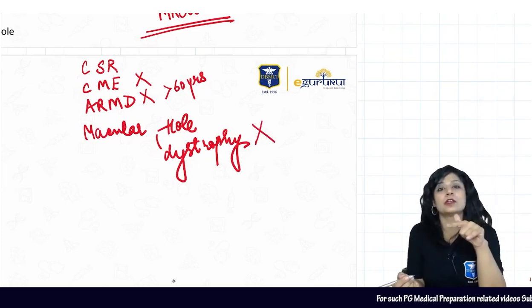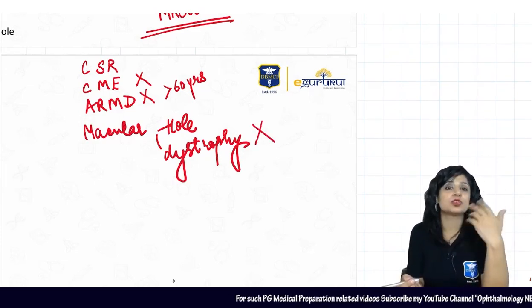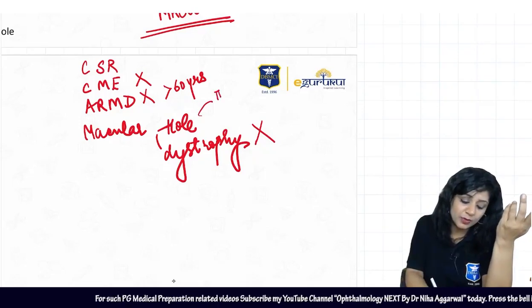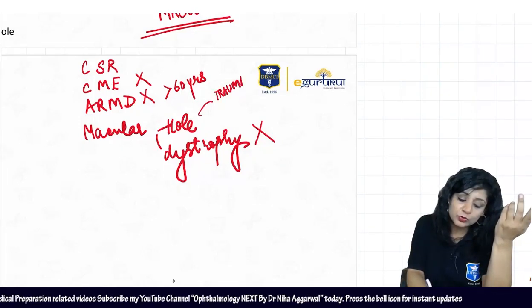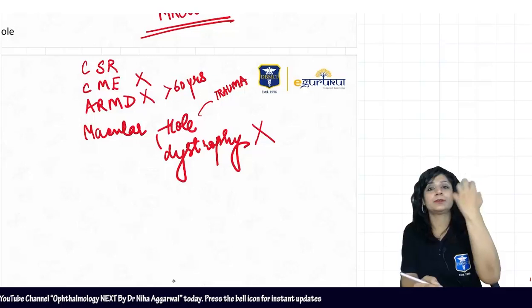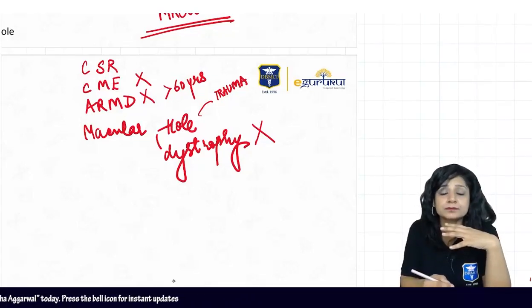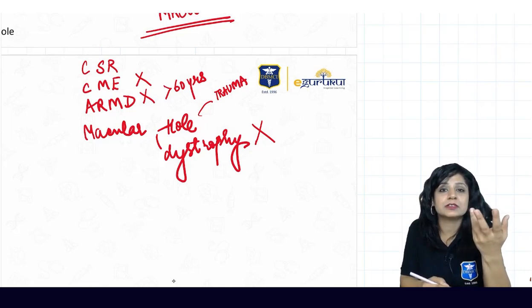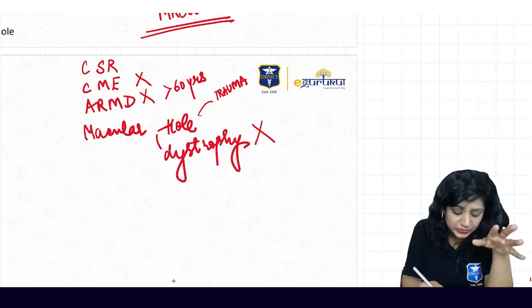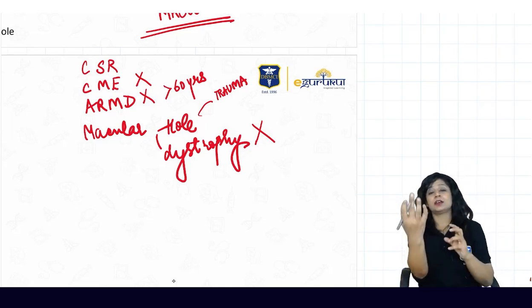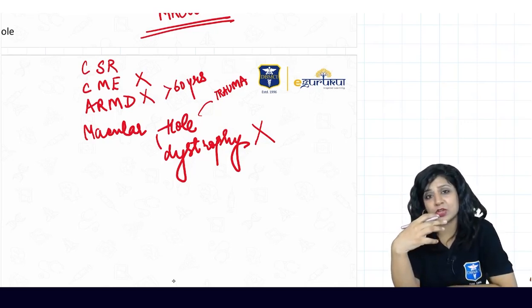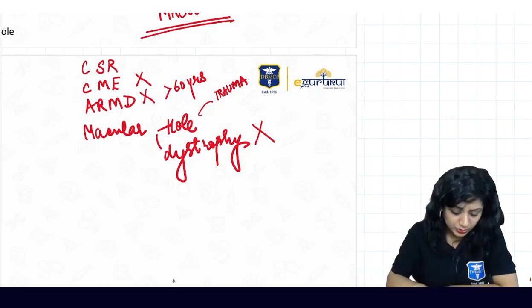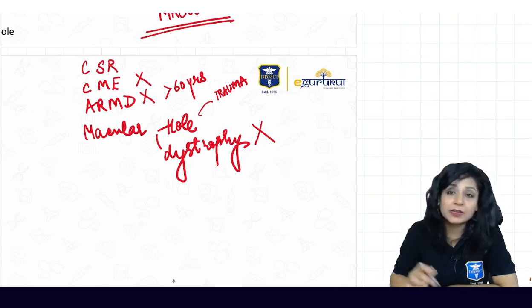Then macular hole. A macular hole you usually get from trauma, or from solar retinopathy, any history of light retinopathy, or infrared radiation. So all these things are there. Then you would have a negative after image at the macula, and that is not there. So maybe you can keep it as one of the options.